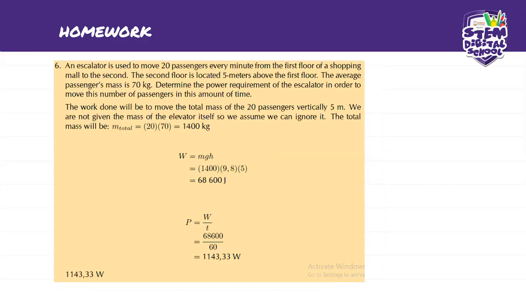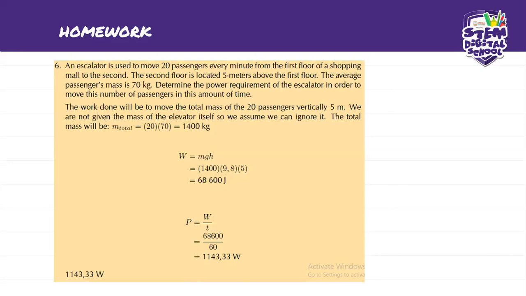The second floor is located 5 meters above the first floor. The average passenger's mass is 70 kilograms. Determine the power requirement of the escalator in order to move this number of passengers in this amount of time.